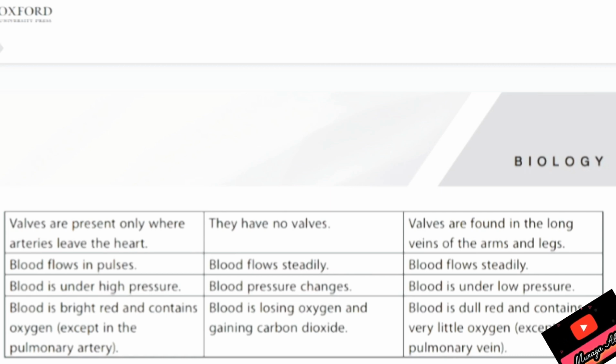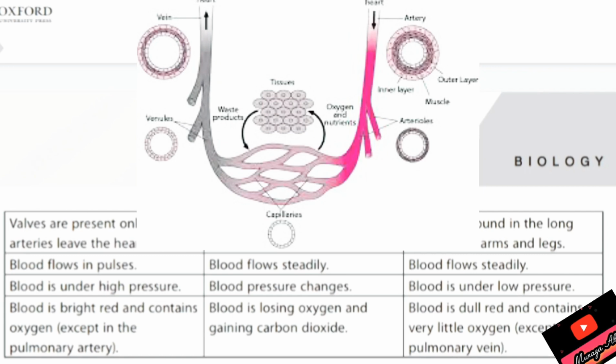Fourth difference is, in arteries blood flows in pulses. Second, in capillaries, blood flows steadily, and in veins, blood flows steadily. Blood is under high pressure in arteries, whereas in capillaries and in the veins, it's under low pressure. Other differences you can also add.